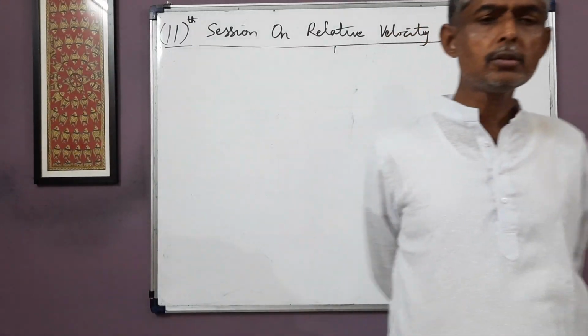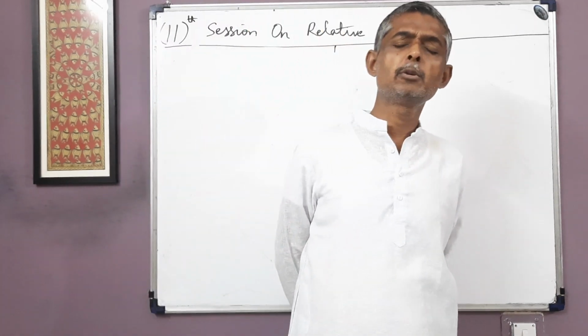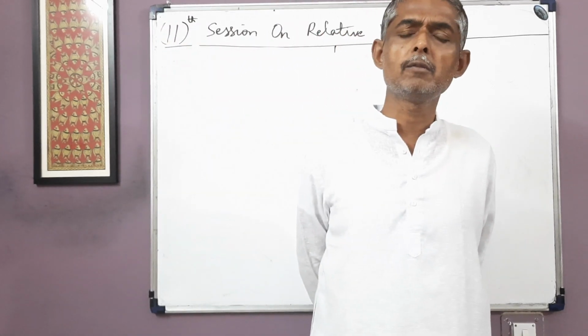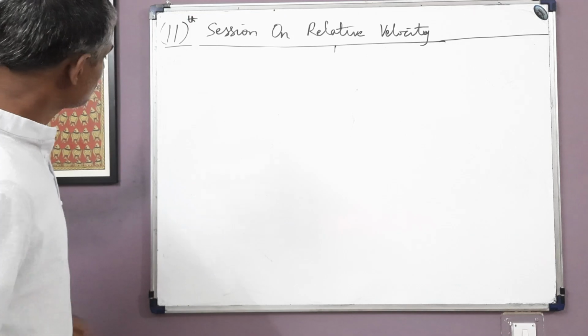So now suppose we are given two frames M and F. We have to understand only one thing: why the displacement of P with respect to F and with respect to M in a given time interval will not be the same in general. This only we have to understand.